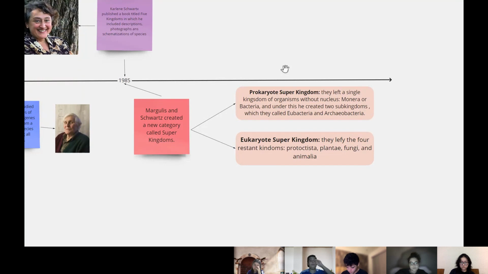The Prokaryote superkingdom, in which they left a single kingdom of organisms without nucleus, Monera, or also bacteria. And under this one, they created two subkingdoms, Eubacteria and Archaeobacteria. And finally, the Eukaryote superkingdom, in which they left the four remaining kingdoms: Protista, Plantae, fungi, and animals.